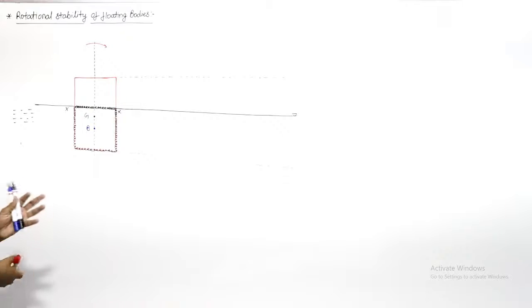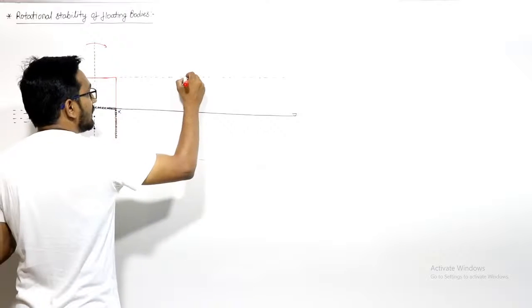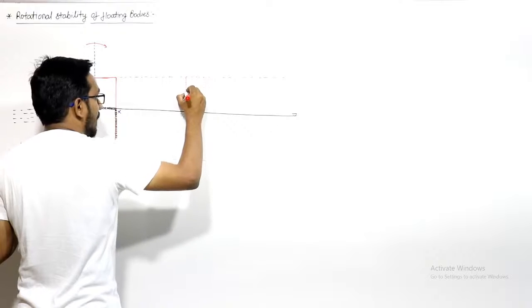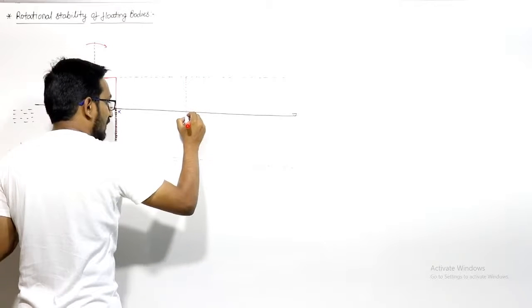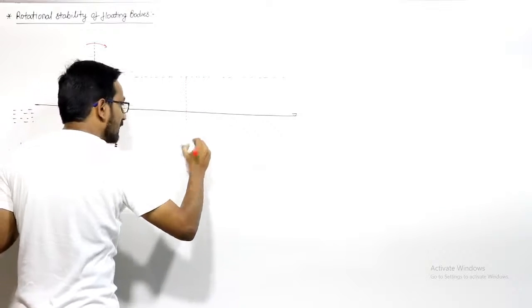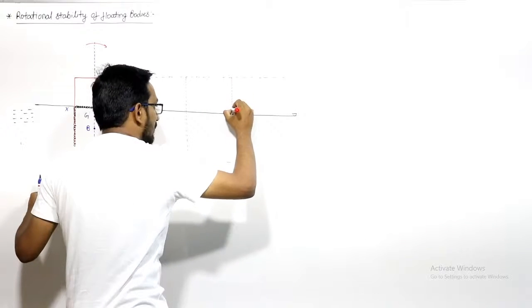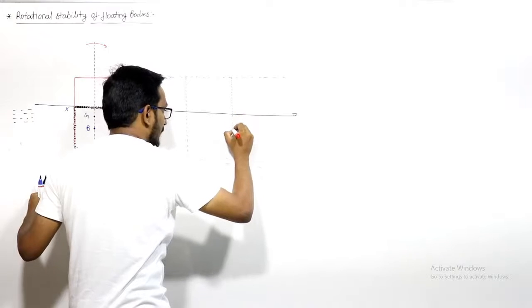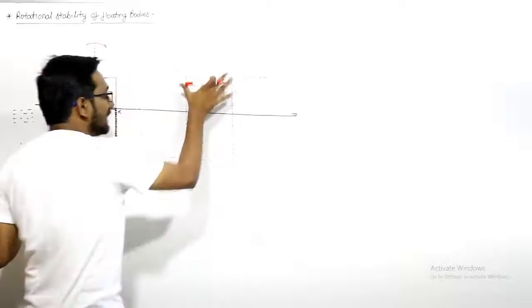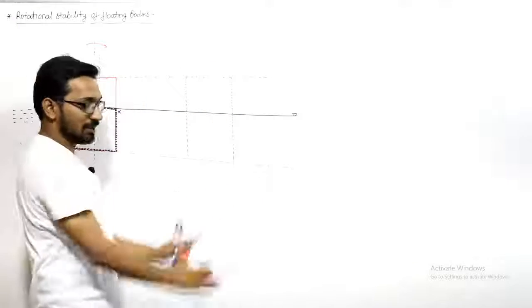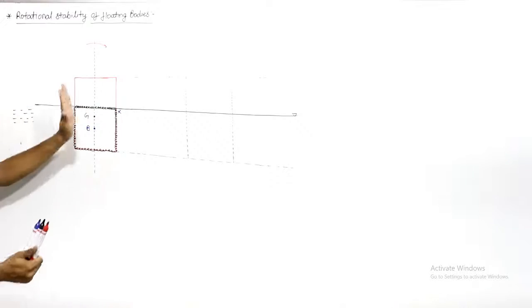This is the case. First of all, let me make the initial body. Initially, the body is like this. We'll go step by step. No need to be worried. You will be able to understand what is happening with the floating bodies. This is the initial shape of this body.